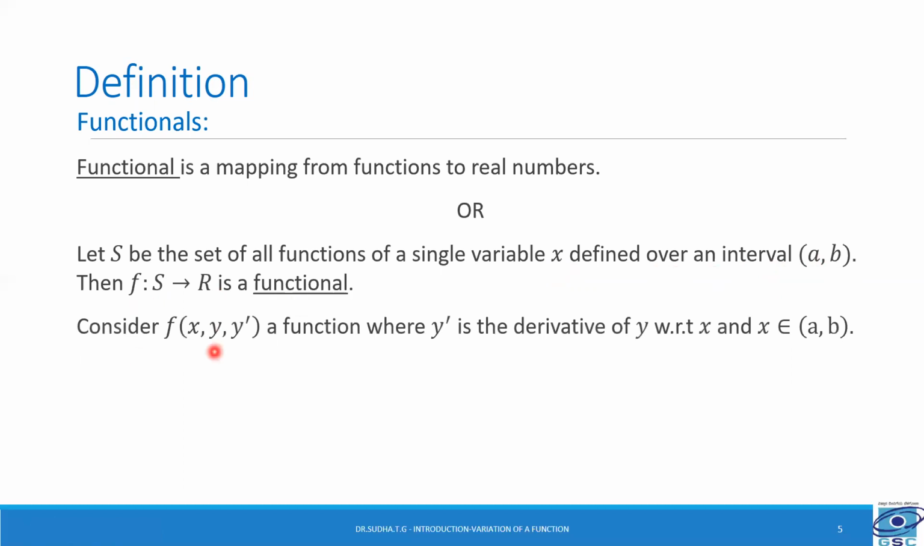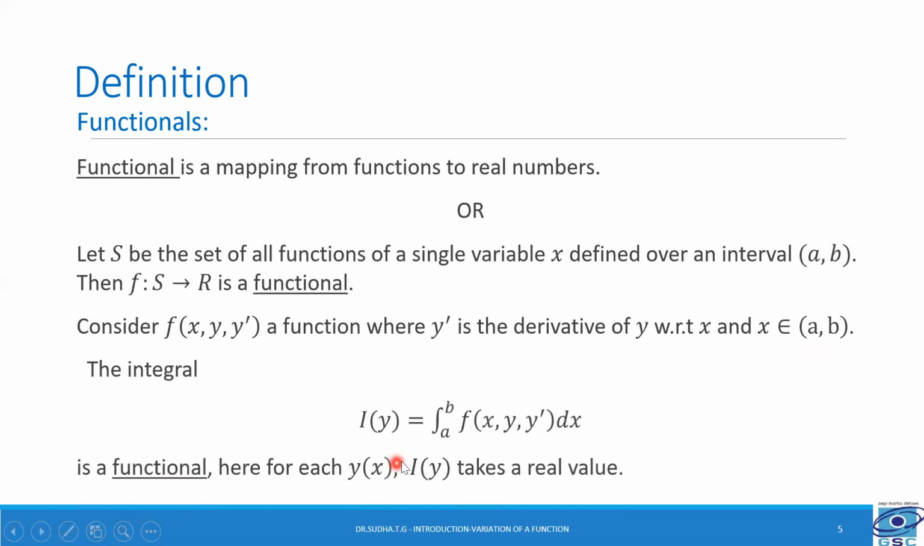Now let us consider f of x comma y dash. It is a function where y dash is the derivative of y with respect to x and x belongs to the open interval a comma b. The integral I of y is equal to integral a to b f of x comma y dash dx is a functional. Here, for each y of x, I of y takes a real value. Examples. This is the first example.